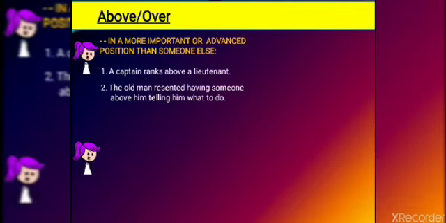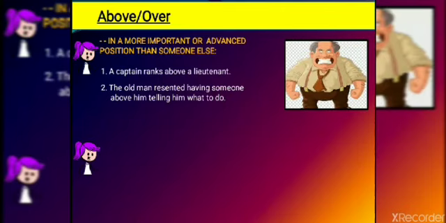Someone is thinking himself superior and is telling the old man what to do, so the old man is very angry. Again, the sentence indicates an advanced position or a superior level, so that's why we have used above over here.